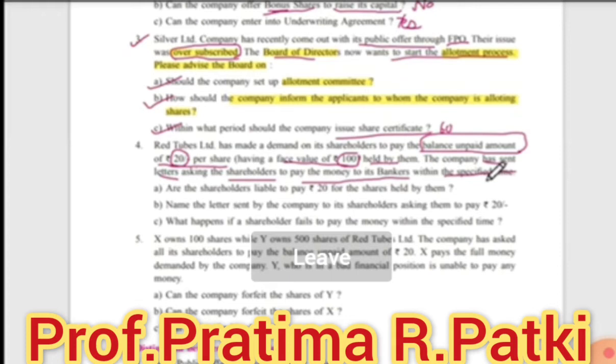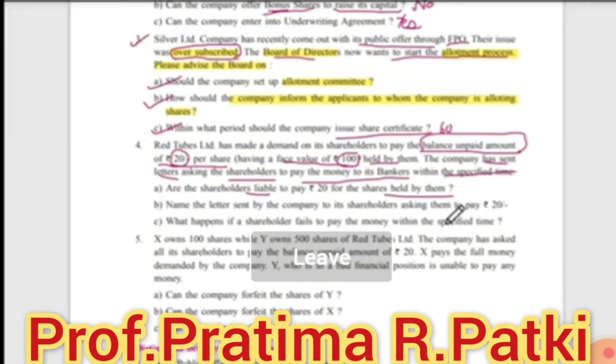Now see the question. Are the shareholders liable to pay 20 rupees for the shares held by them? Yes, if they want the shares, then yes, they need to pay, no? So the answer here should be shareholders must pay as they are liable to pay the unpaid or balance money as and when demanded by the company. So yes, the shareholders are liable to pay.